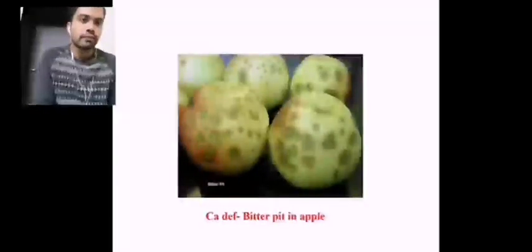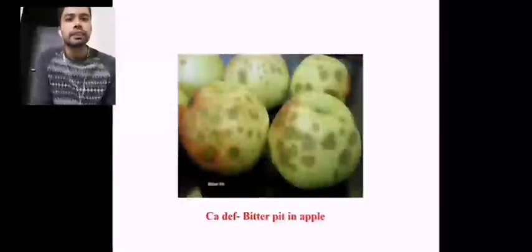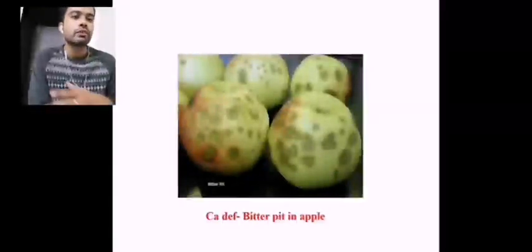In the same way, in the apple, the sheath or the pith of the peel of the apple will become very much softened, and it will have no taste at all. That is why it is known as bitter pit in the apple, especially in the unripened apple. So calcium deficiency in the apple will lead to bitter pits.